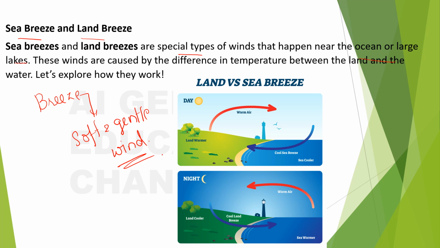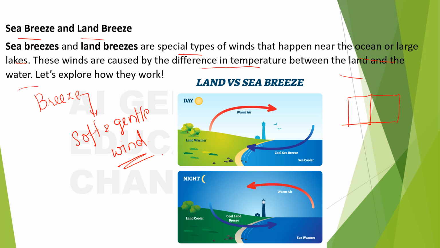So where can you find these? When there is a land body and there is a water body. In these areas you can find the sea breeze and land breeze. These winds are caused by the difference in temperature between the land and the water.